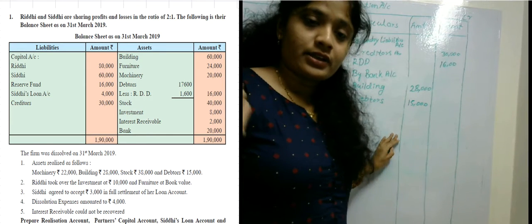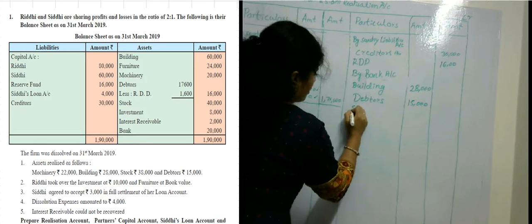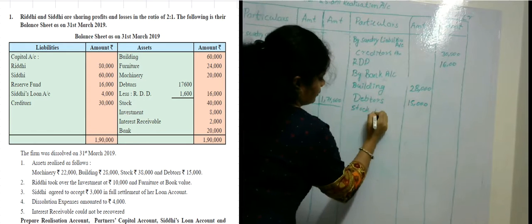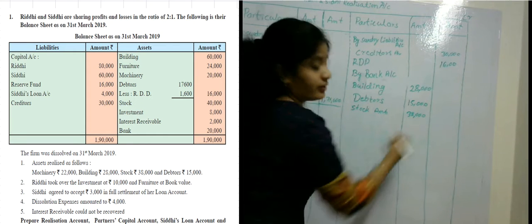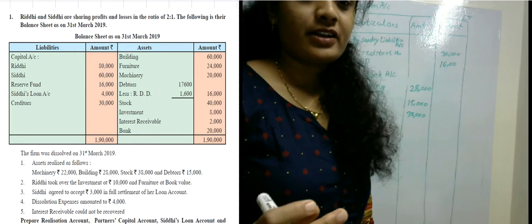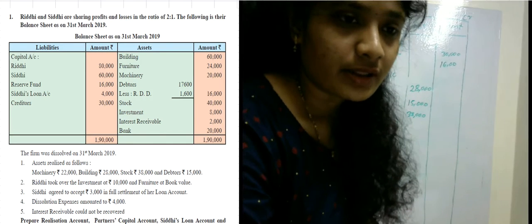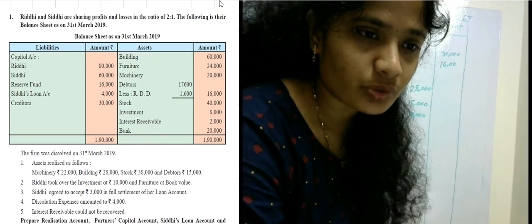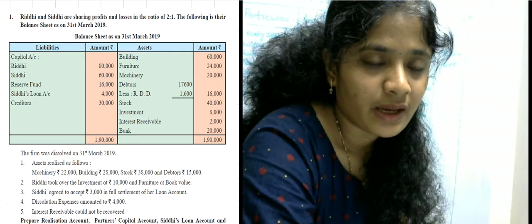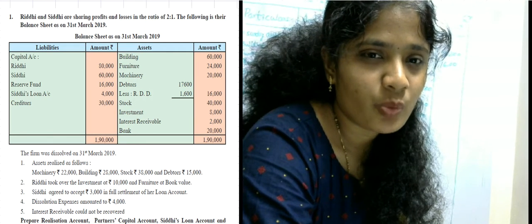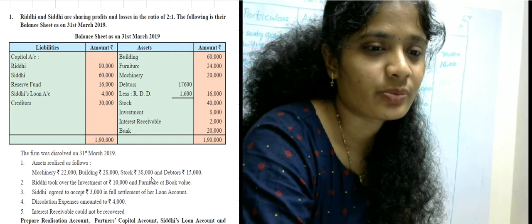Debtors amount. Next is the stock amount. On the asset side, it is given that the stock amount is 40,000 rupees, and there is an adjustment for the stock. The amount of 2,000 rupees we are deducting from the stock amount. In the adjustment, it is given as 38,000 rupees.